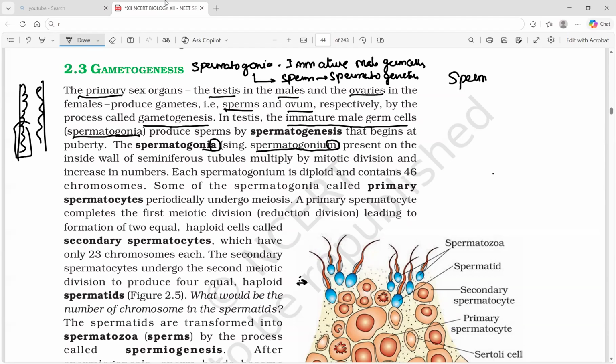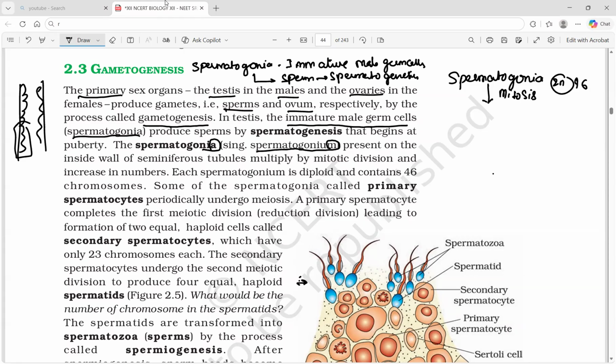First we start the story with spermatogonia, or spermatogonium in the singular, which undergo mitosis. They are in diploid condition. Each spermatogonium is diploid and contains 46 chromosomes.